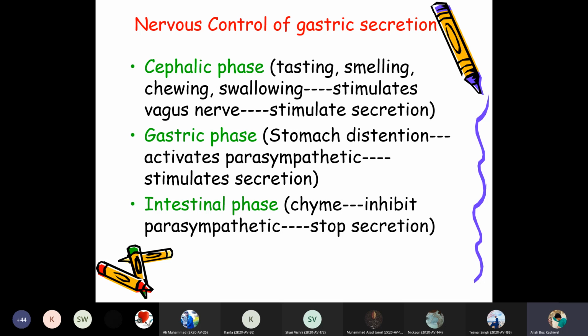Therefore there are three phases. One is the cephalic phase, which stimulates the secretion. The second is the gastric phase, which stimulates the secretion of the gastric juices, whereas the last phase, the intestinal phase, inhibits the parasympathetic system and stops the secretion.